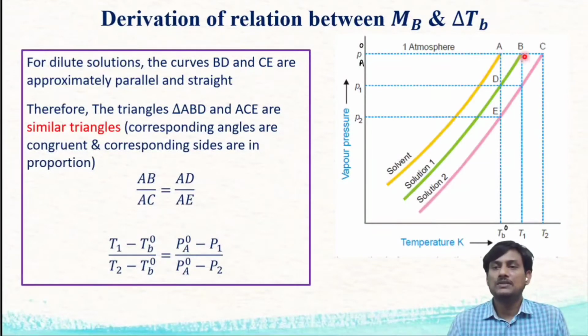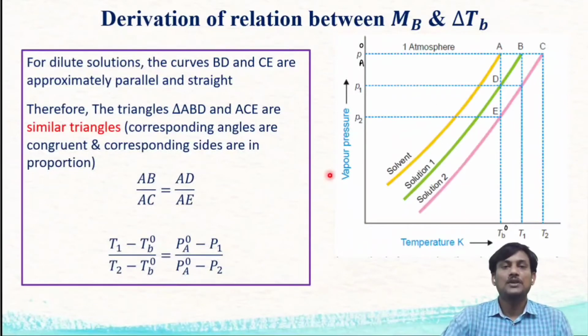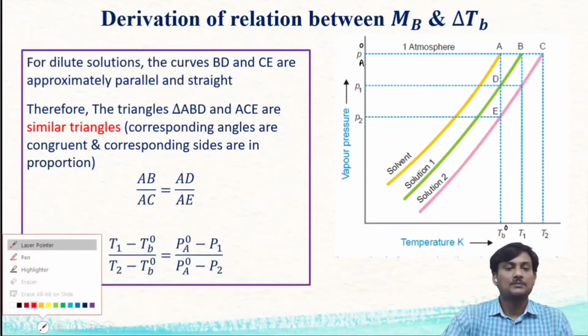For dilute solutions, the lines BD and CE are parallel and also straight lines. So this is valid for dilute solutions only. From this graph, you can identify two triangles, one is ABD and the second one is ACG.